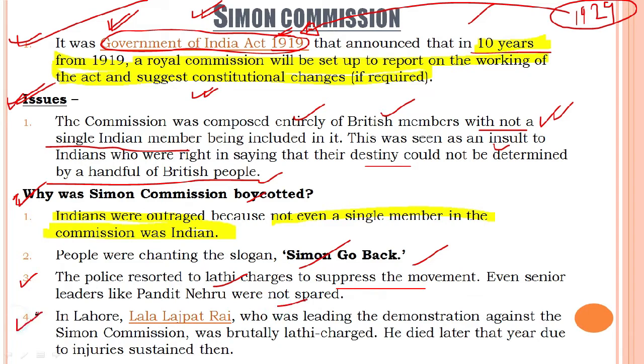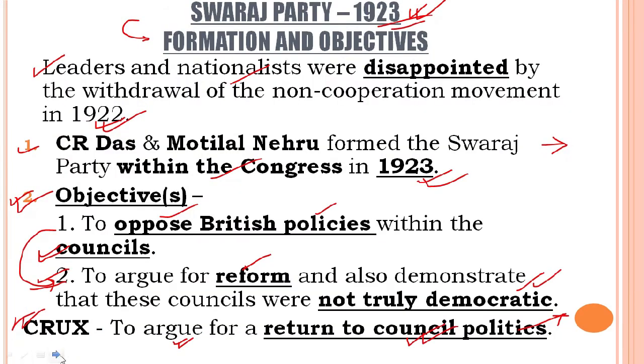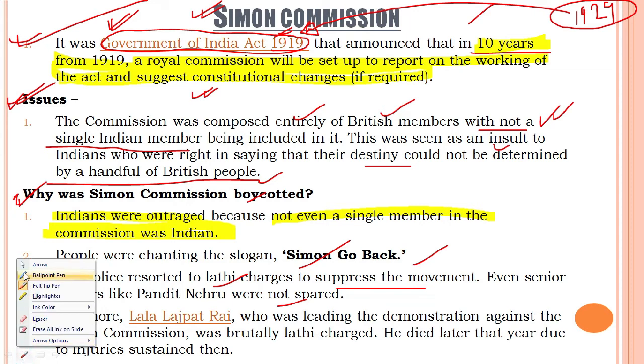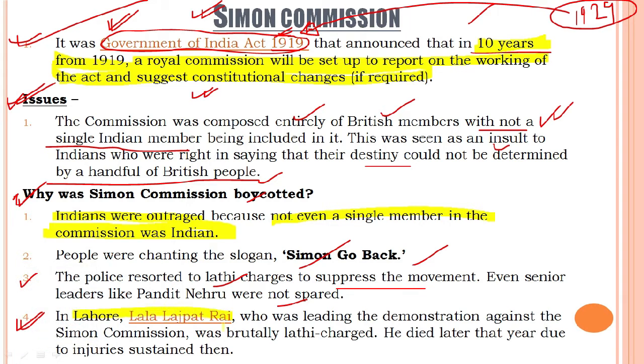One more important event we see here is in Lahore. You may be well aware of one of the most famous extremist Congress leaders, Lala Lajpat Rai. What do we see in his regard? In Lahore, Lala Lajpat Rai, who was leading the demonstration against the Simon Commission, was brutally lathi charged. He died later that year due to injuries sustained then.